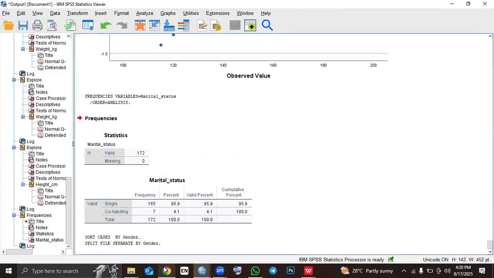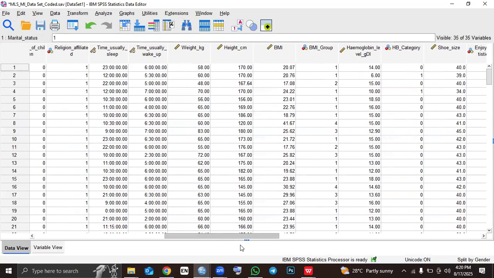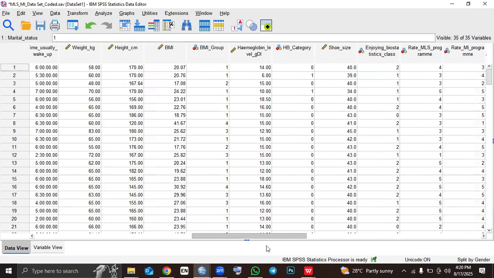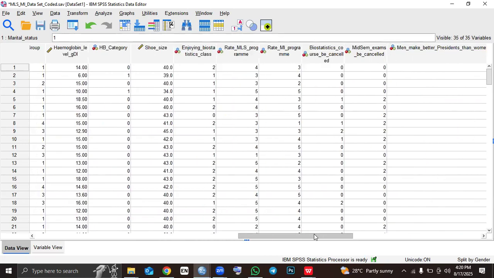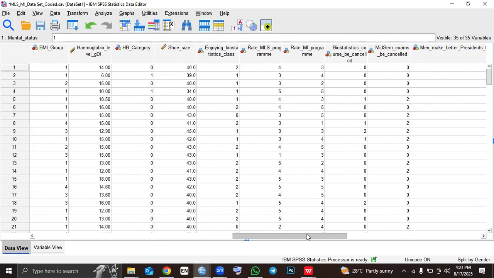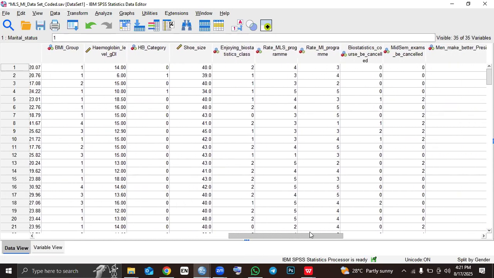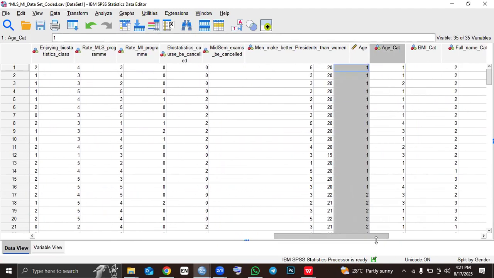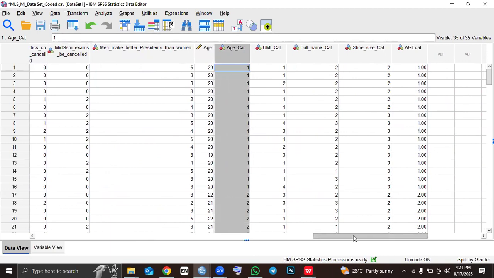So we can come to our data set again, and then we look for our age group. Where's our age group? We look for our age group. Okay, this is the age group. So our age group here, and then the anemic people also.